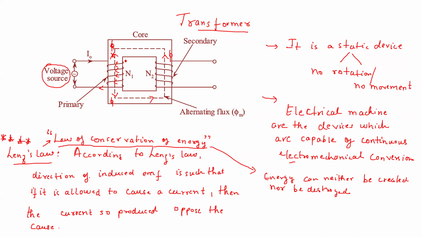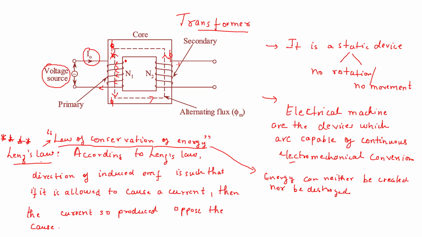So what does this Lenz's law say? In this Lenz's law, what it is saying is, because there is a magnetic flux, because you have provided it a voltage source. This voltage source caused the current to flow like this, and because of this current, there is a magnetic flux which is downwards. Now there will be some EMF induced in this winding. Now we have to find out how this EMF is induced, in which direction the EMF is induced.